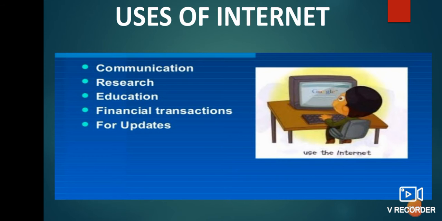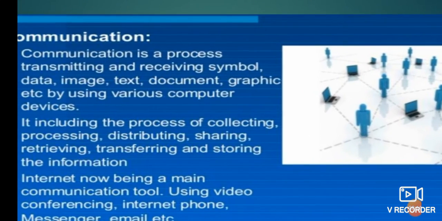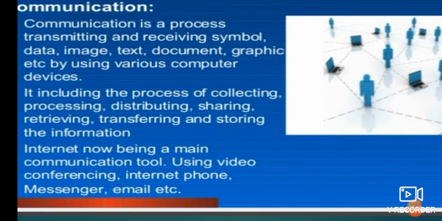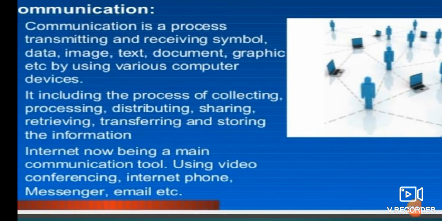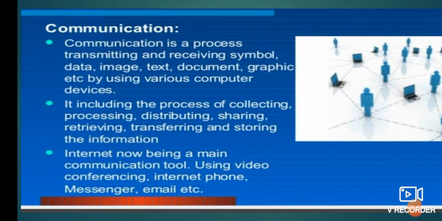Okay, so let me see one by one. So first one is communication. Through communication we can share and receive data in the form of an image, or a text, or a document, or a graphical format. So it includes the process of collecting, processing, distributing, sharing, retrieving, transferring and storing our information.